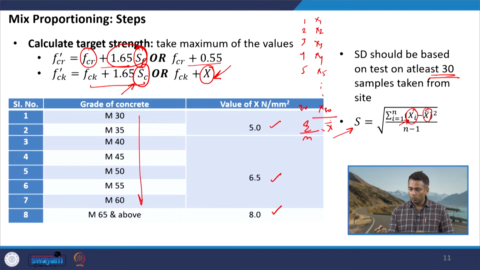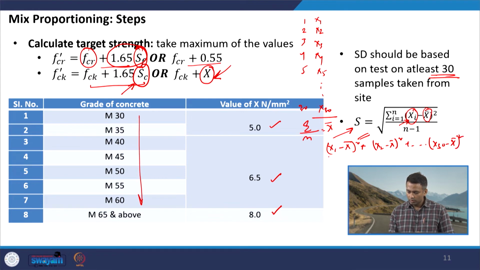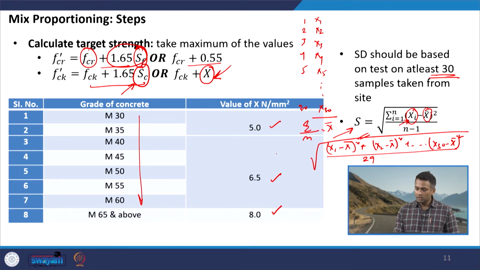How do I calculate this? I will calculate x1 minus x bar whole square plus x2 minus x bar whole square, up to x30 minus x bar whole square, divided by n minus 1, which is 29 if we have 30 samples, and under root of this. So, this gives you the value of the standard deviation.